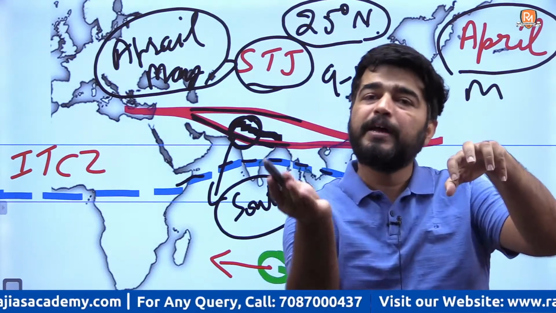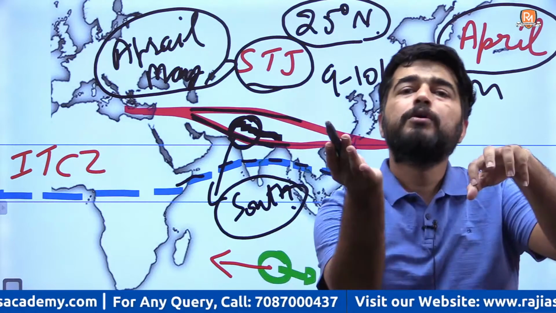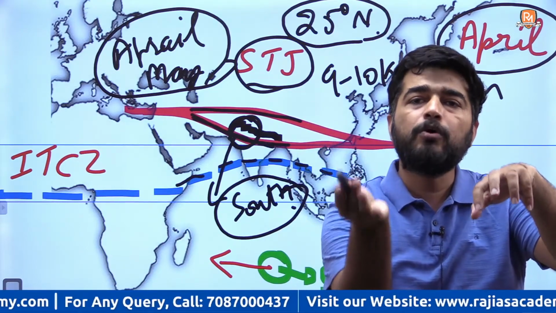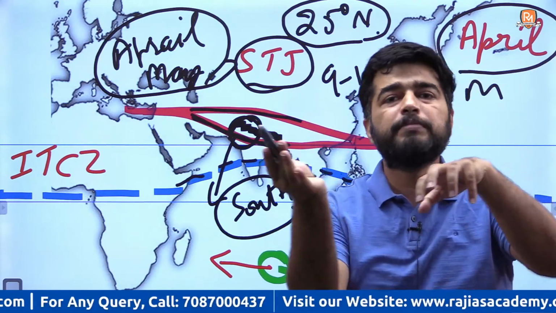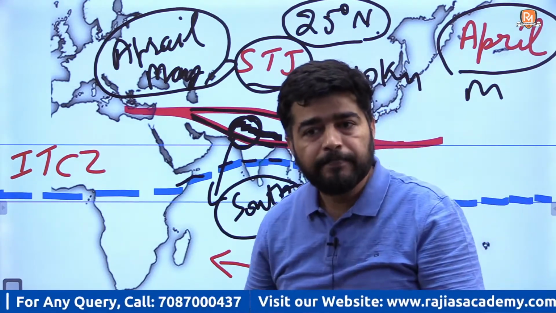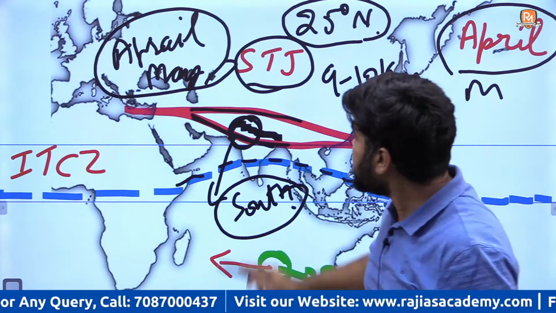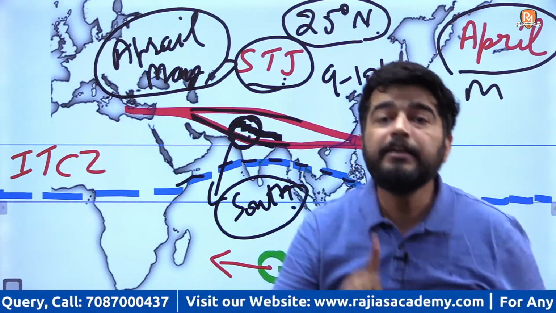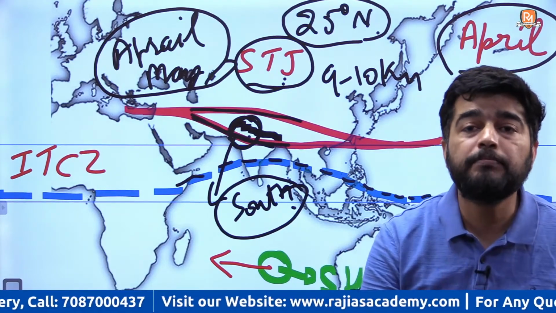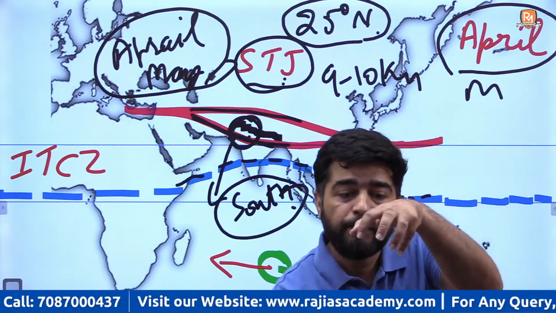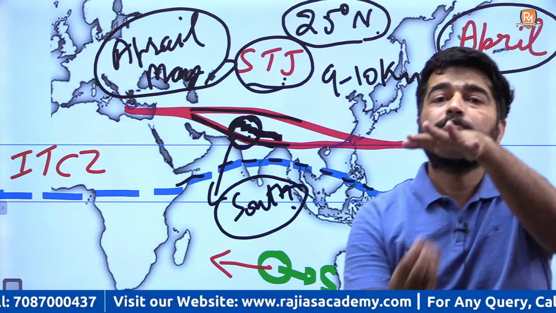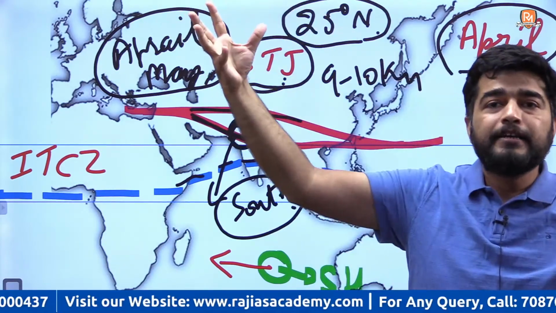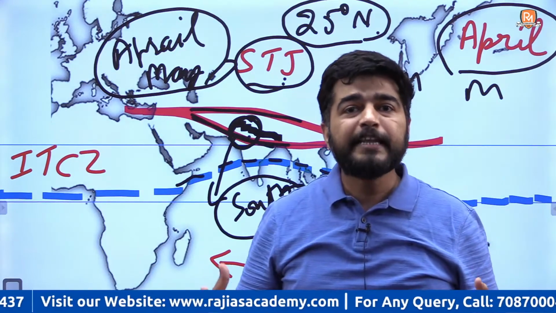नीचे गर्म हवाएं बनना शुरू हो गई हैं. Due to increase in temperature, low pressure is building in northwest of India and Tibetan plateau. ये built हो रहा है. But due to presence of subtropical jet stream, क्या नहीं होता? Due to presence of subtropical jet stream, the low pressure never intensify. वो intensify नहीं होता. It has no outlet. Getting my point?